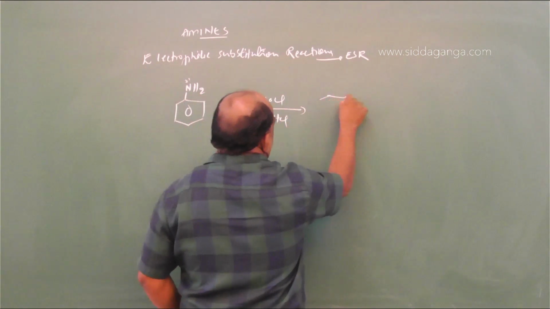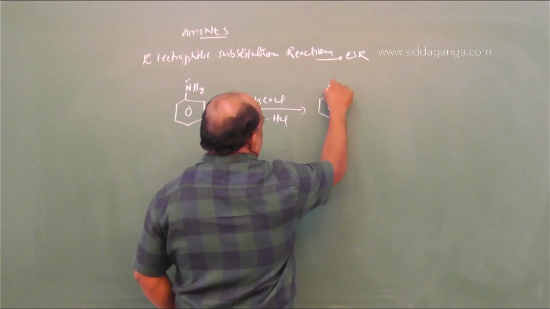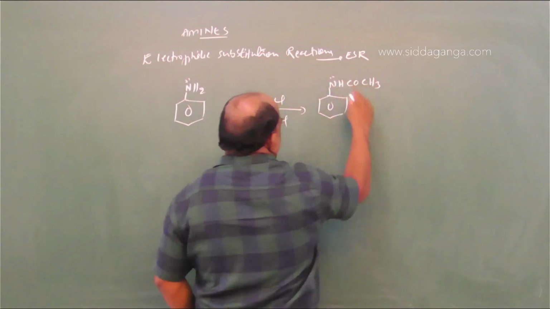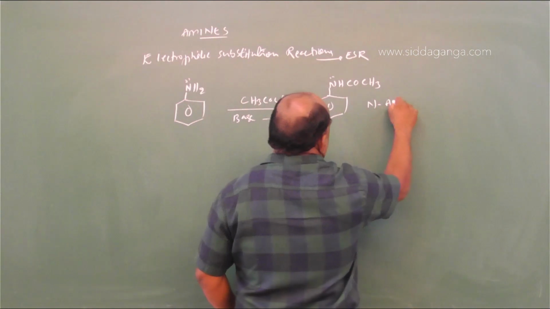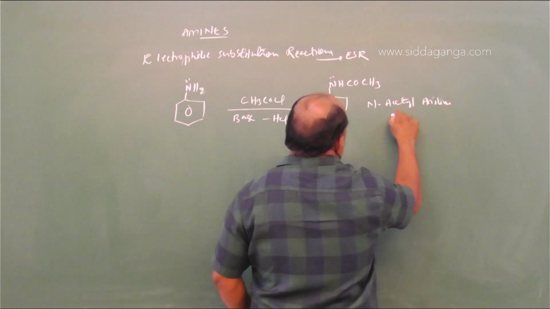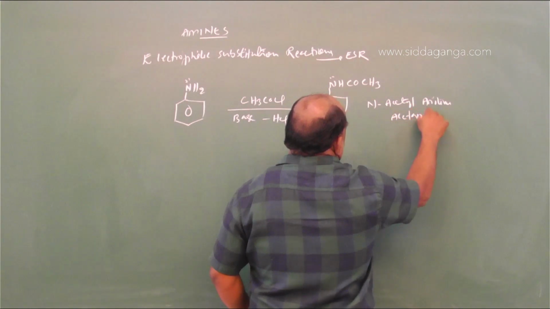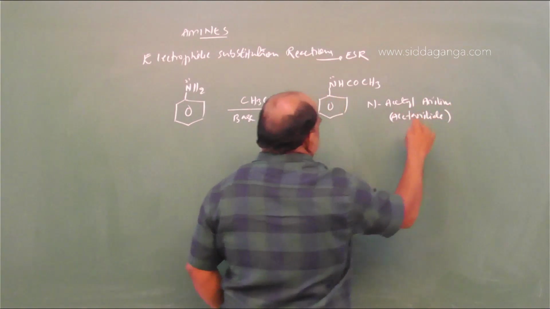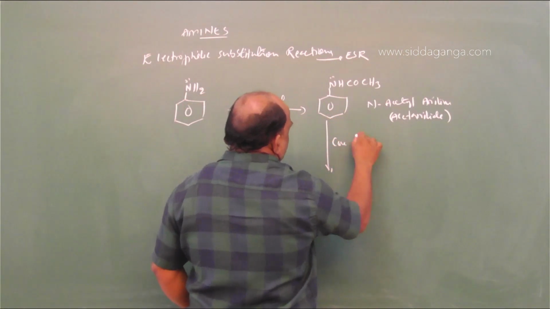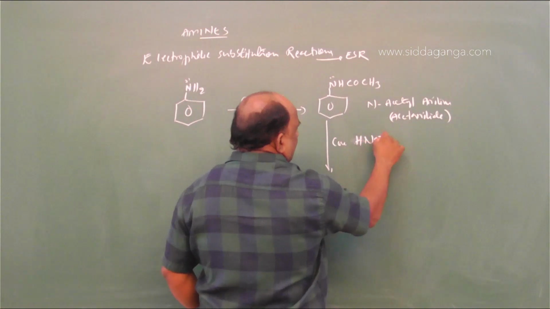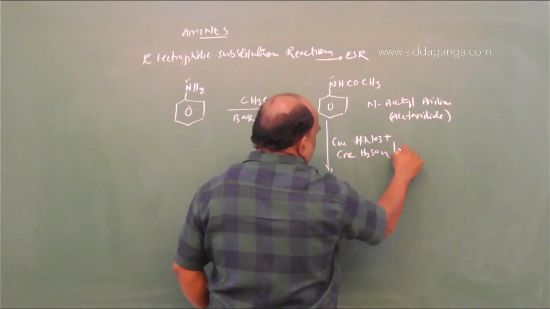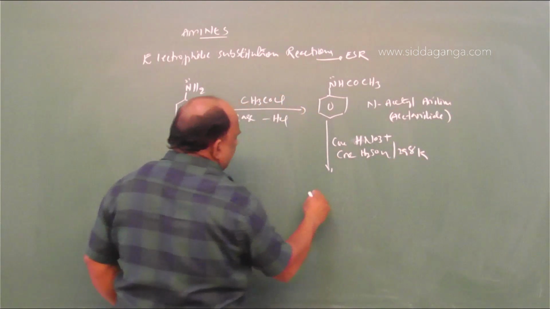What is it? The answer is NHCOCH3, which we already know as N-acetylaniline, also called acetanilide. It is then treated with concentrated nitric acid plus concentrated sulfuric acid at 298 kelvins.